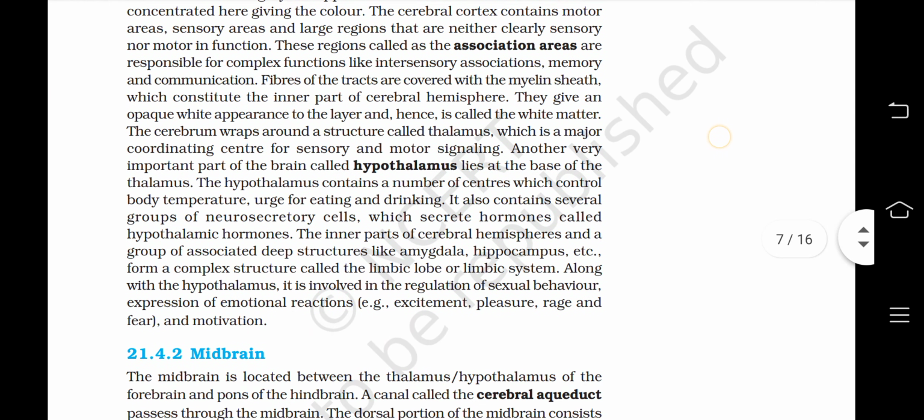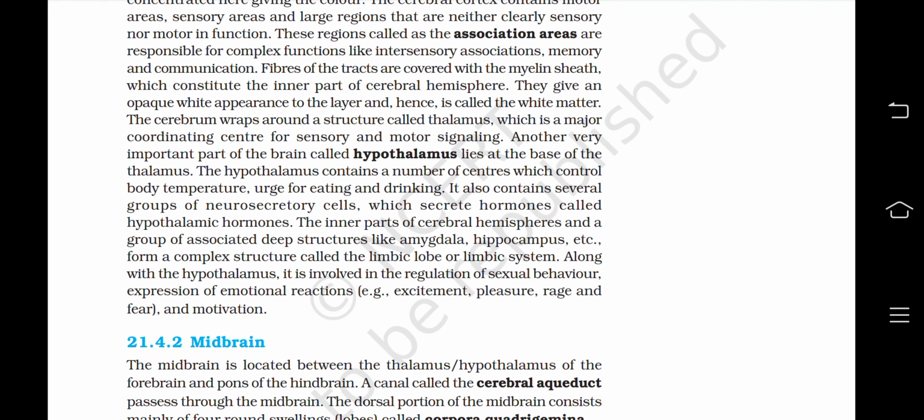The hypothalamus contains a number of centers which control body temperature, urge of eating and drinking. It also contains several groups of neurosecretory cells which secrete hormones called hypothalamic hormones.